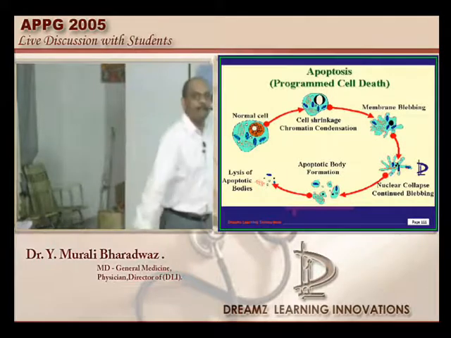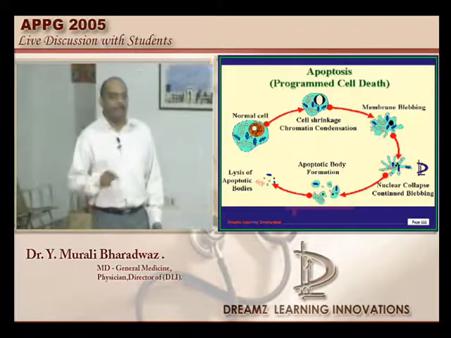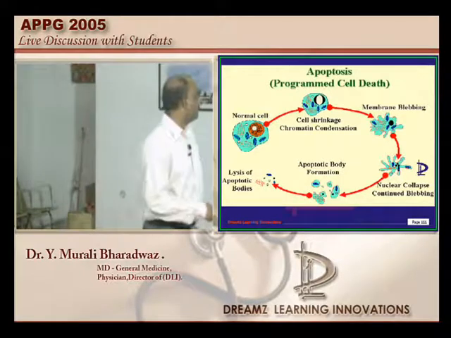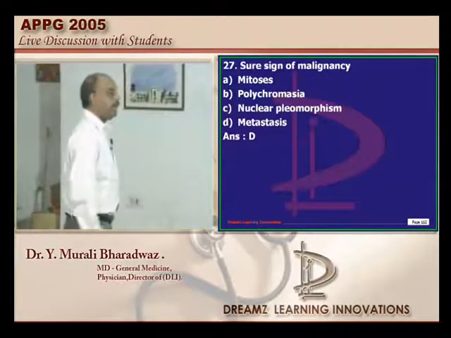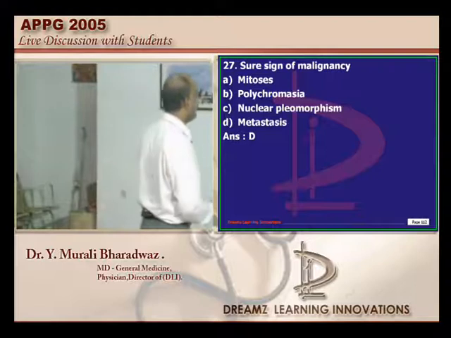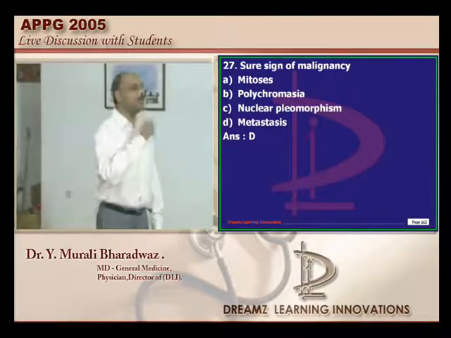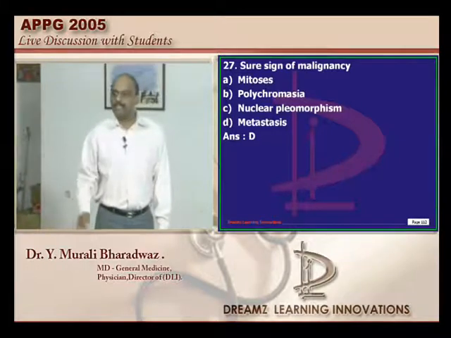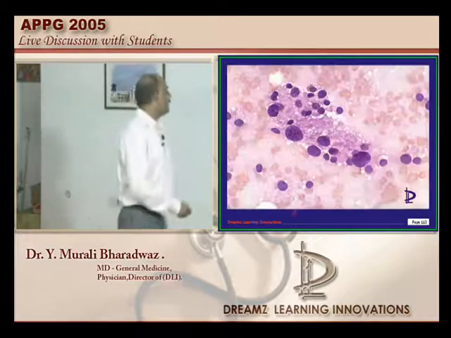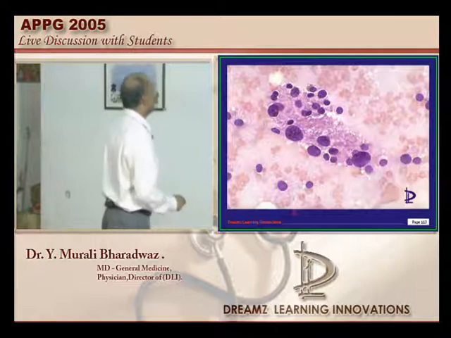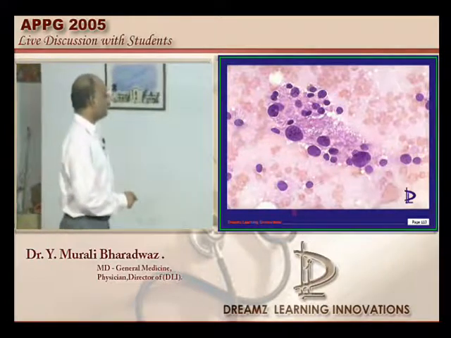Where do you see membrane blebbing, liquefactive necrosis or apoptosis? If the examiner asks you tomorrow, your answer is apoptosis. Now what is the sure shot sign of malignancy? Metastasis means it is malignancy. What are the two exceptions, doctor? Basal cell carcinoma and glioma are the two malignancies. Though they are malignant, they do not metastasize, is what is to be remembered.